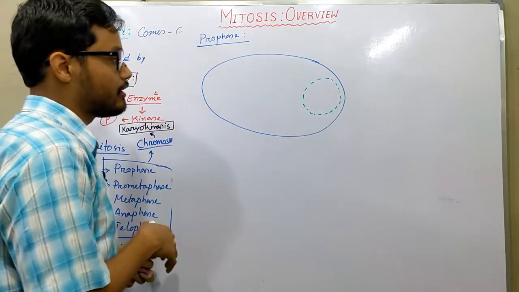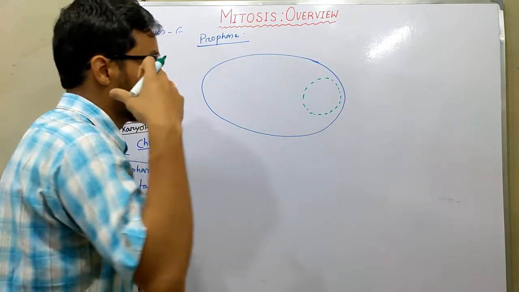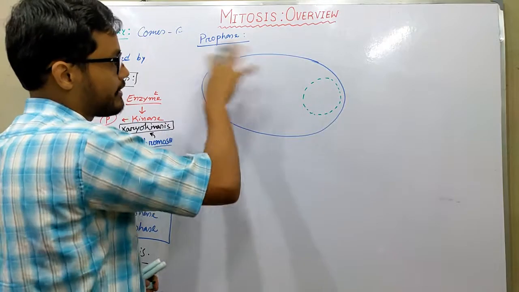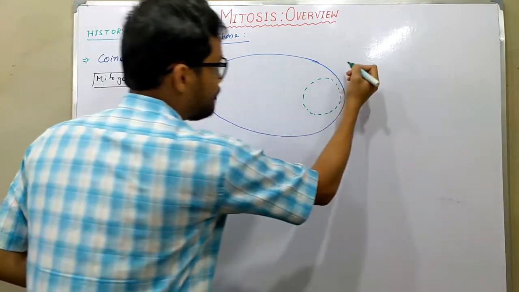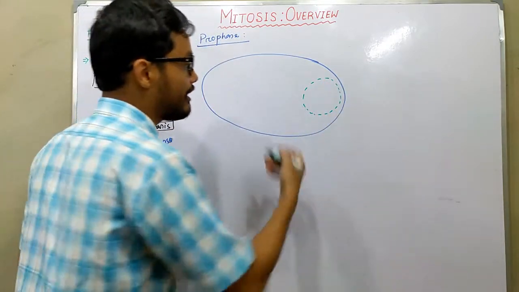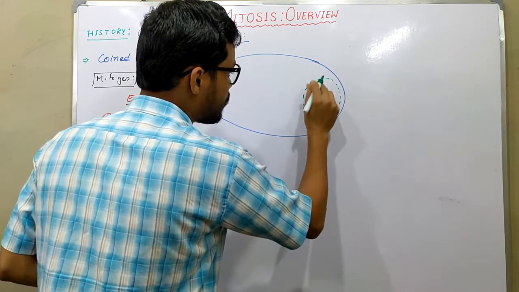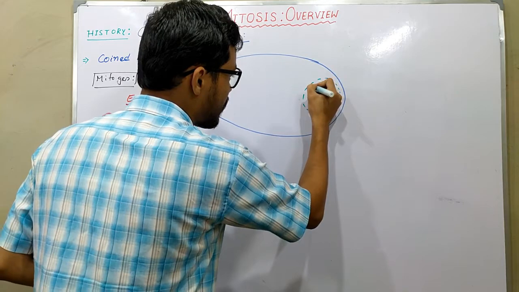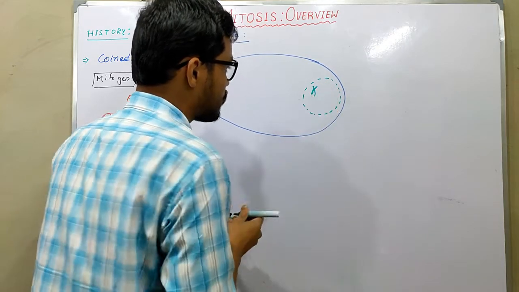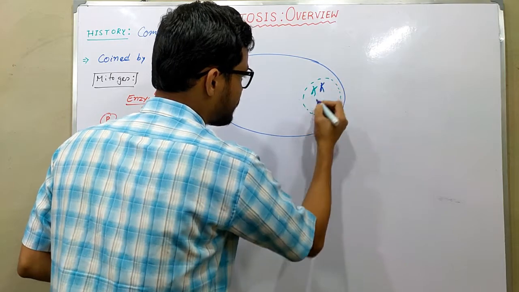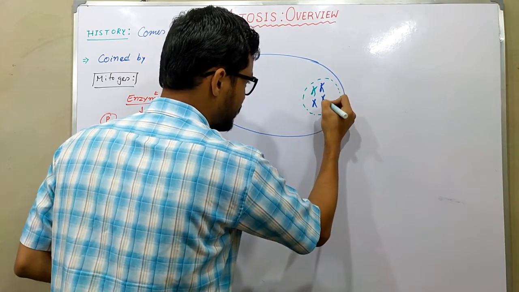That means the nuclear membrane is disappearing in this phase of prophase, but it is only beginning to dissolve the nuclear membrane. Chromatin in this phase is now compacted in the form of chromosomes.